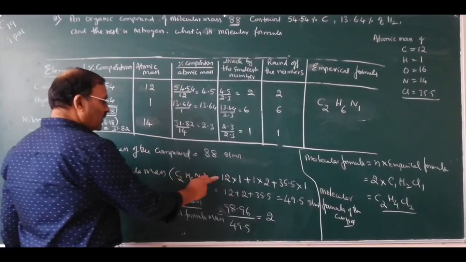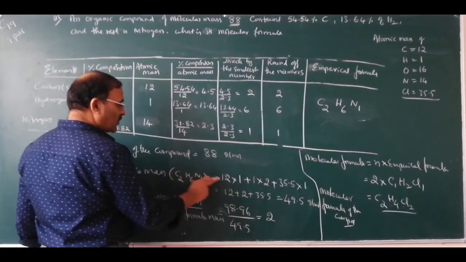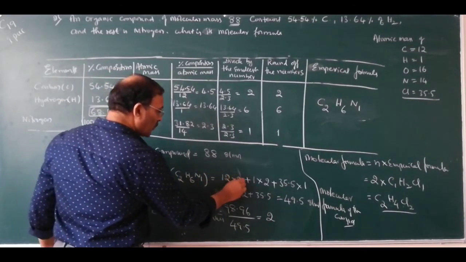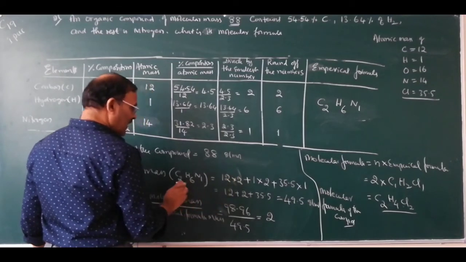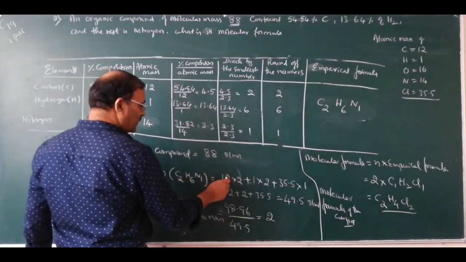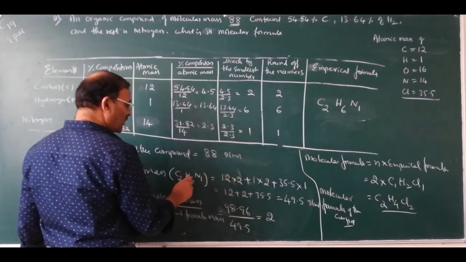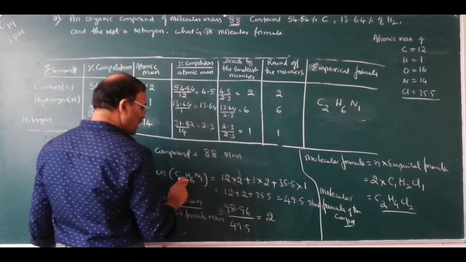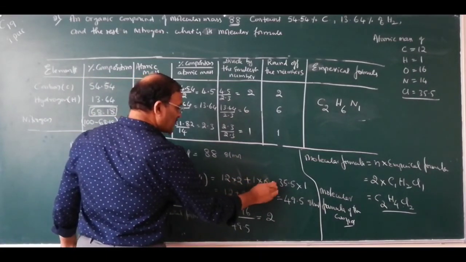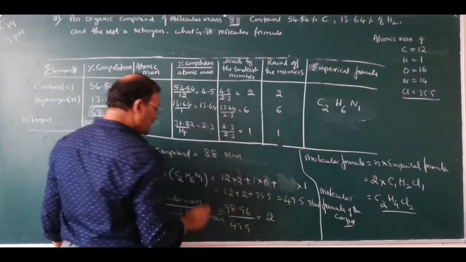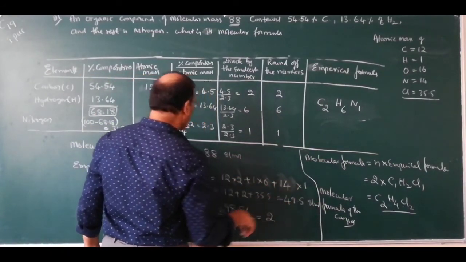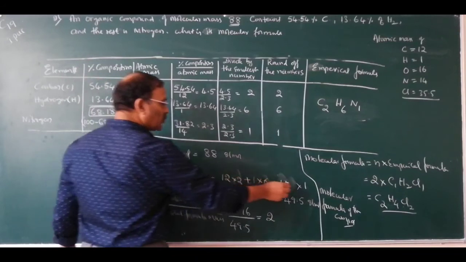Multiply the atomic mass of carbon. What is the atomic mass of carbon? It is 12 into 2, plus the atomic mass of hydrogen, 1 into how many atoms of hydrogen are here? 6, plus what is the atomic mass of nitrogen? Nitrogen is 14 into 1.